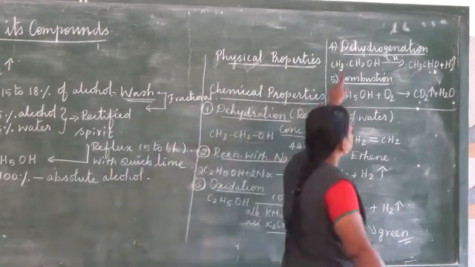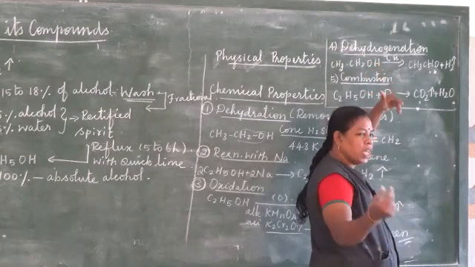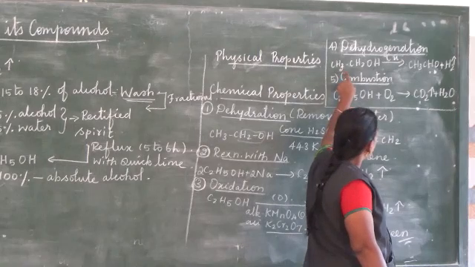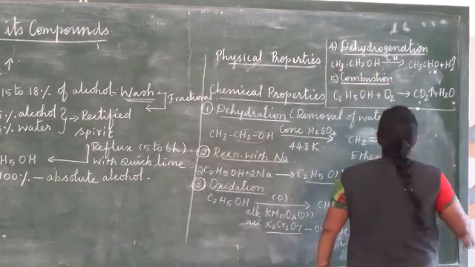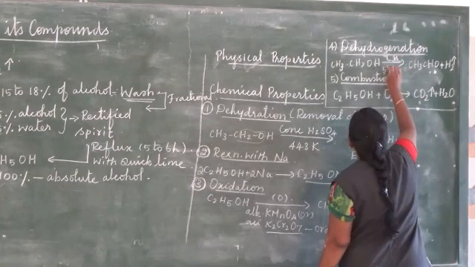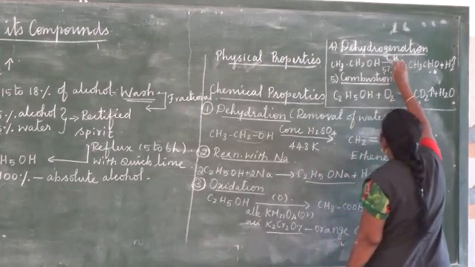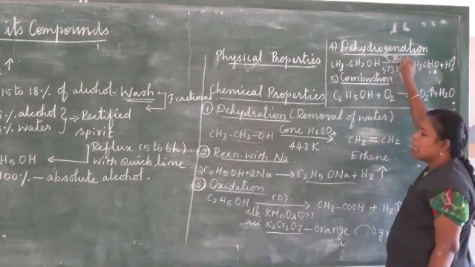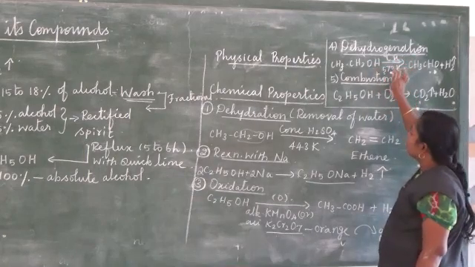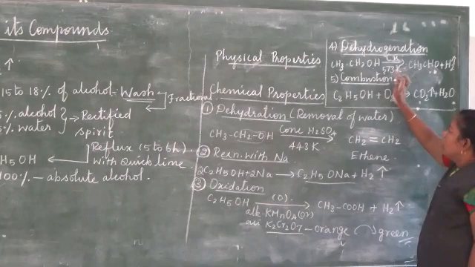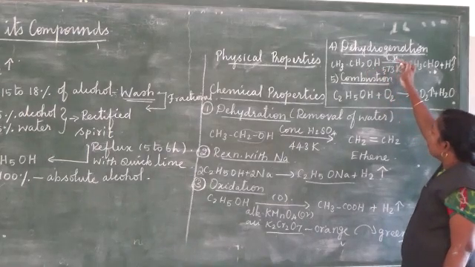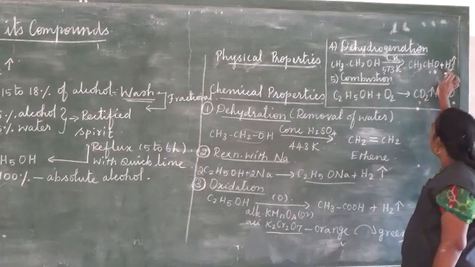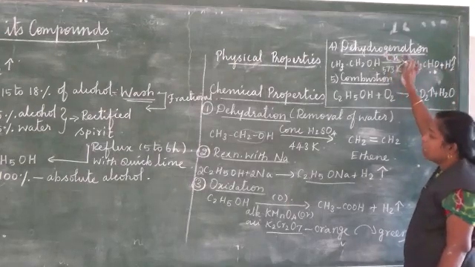And then the fourth property is dehydrogenation. Dehydrogenation means removal of hydrogen. The vapors of ethyl alcohol are passed over red hot copper at 573 Kelvin. Red hot copper acts as a catalyst. It will not be involved in the chemical reaction, but it will alter the rate of the reaction. We will get acetaldehyde. Here hydrogen is removed, that's why it is called dehydrogenation.